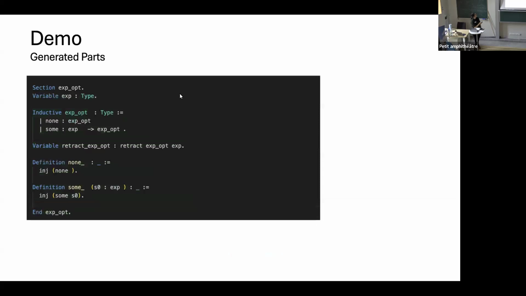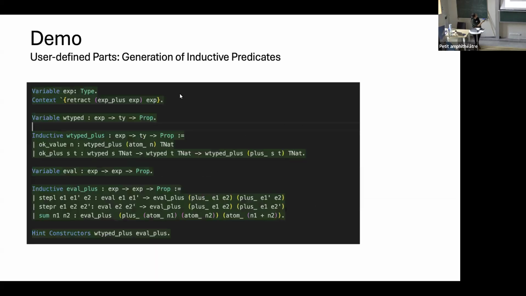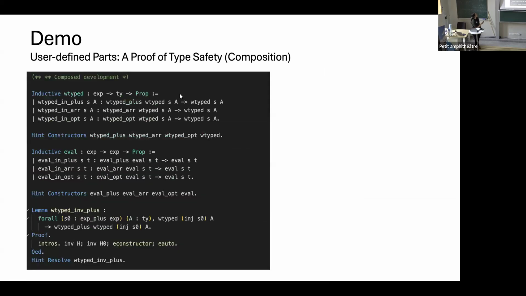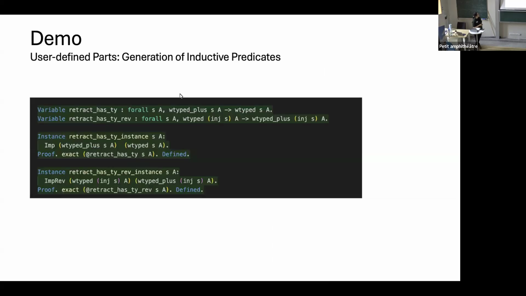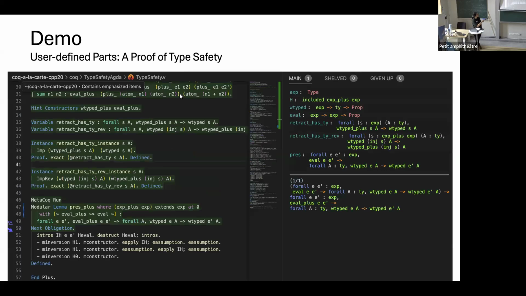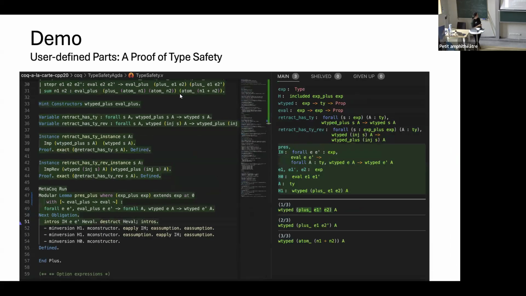We can define a well-typedness relation. We can define an evaluation relation as we would have as an inductive proposition. And most of the assembling which we would have in a proof can be done either by using meta programming or by code generation, which has been done in the beginning.